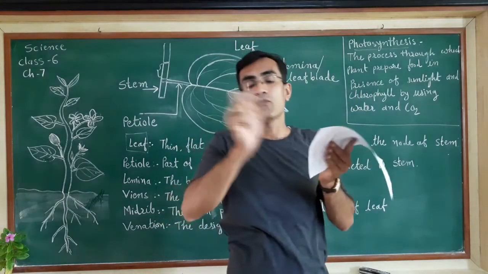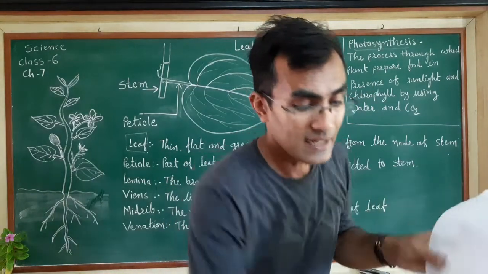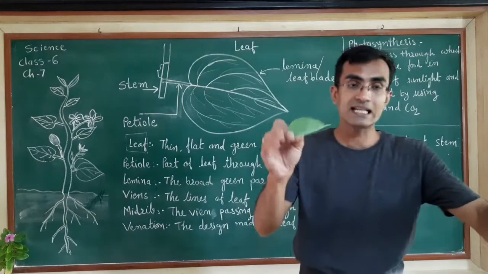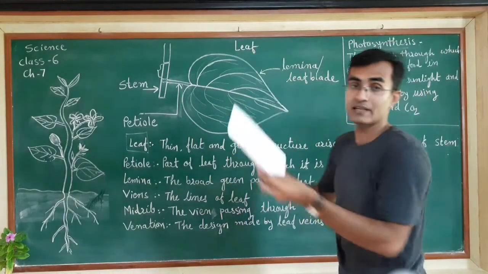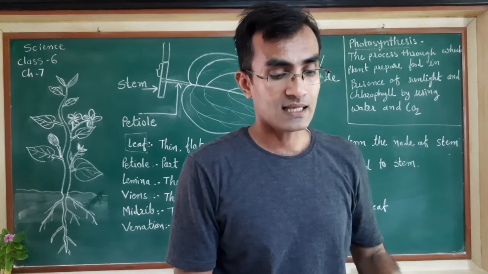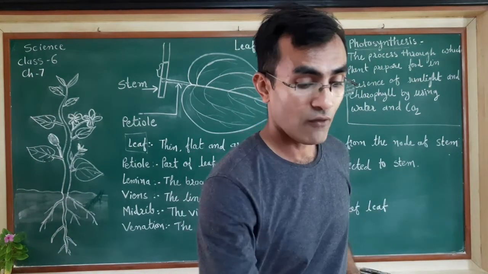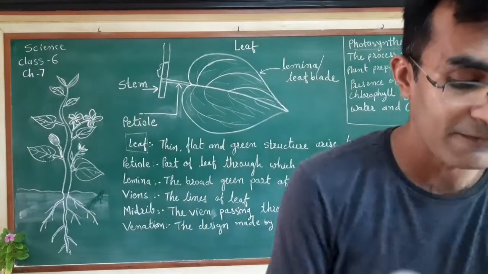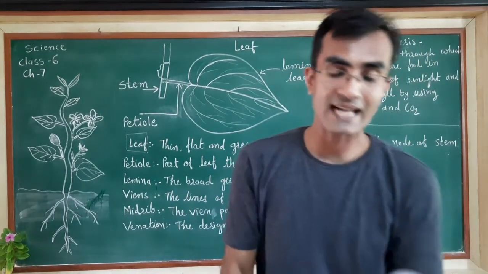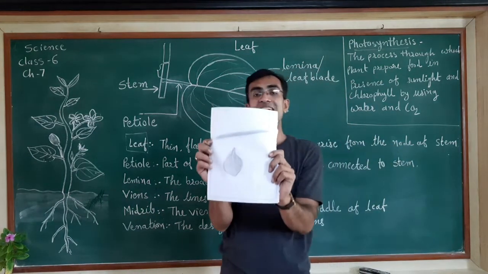In the same way I will take another leaf, put it like this, and rub it with the pencil. So finally I will get an image. I will find images like this.